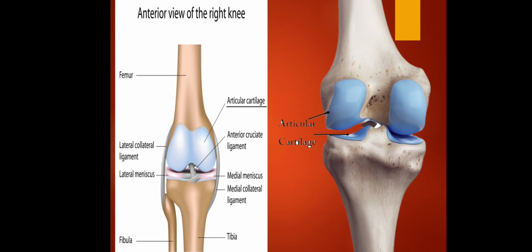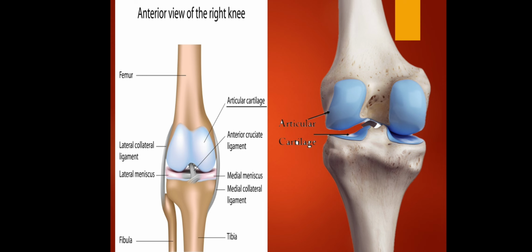So this is actually the anterior view of the right knee, from your femur to the other parts of your right knee. So let's go back to the short bones. When we say tarsal, it is actually a set of 7 irregularly shaped bones. The tarsals are located proximally in the foot or in the ankle area.